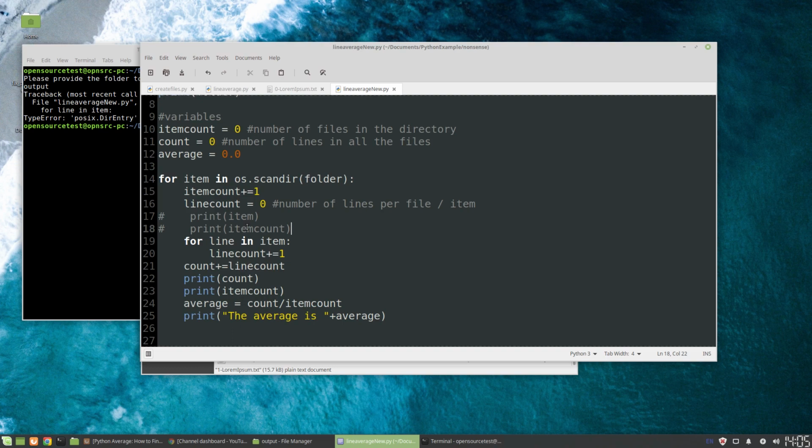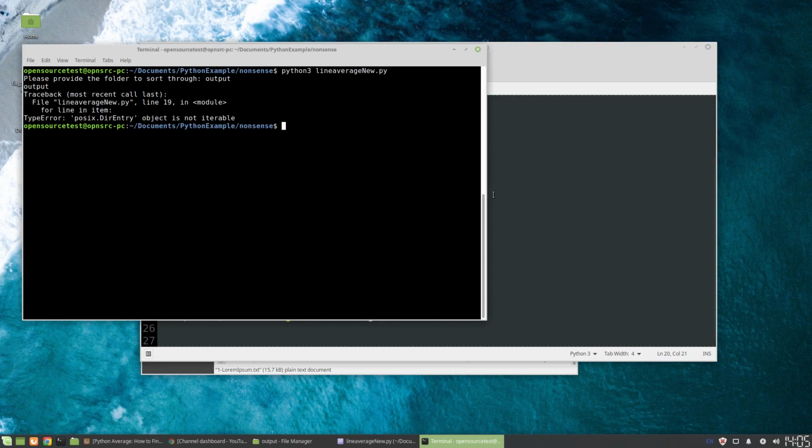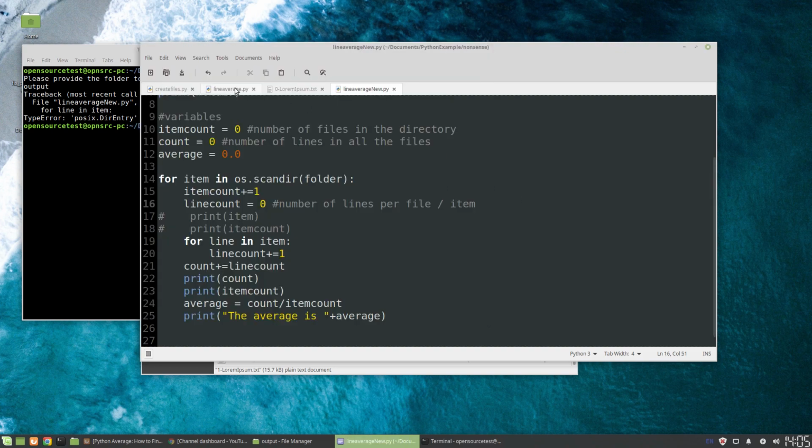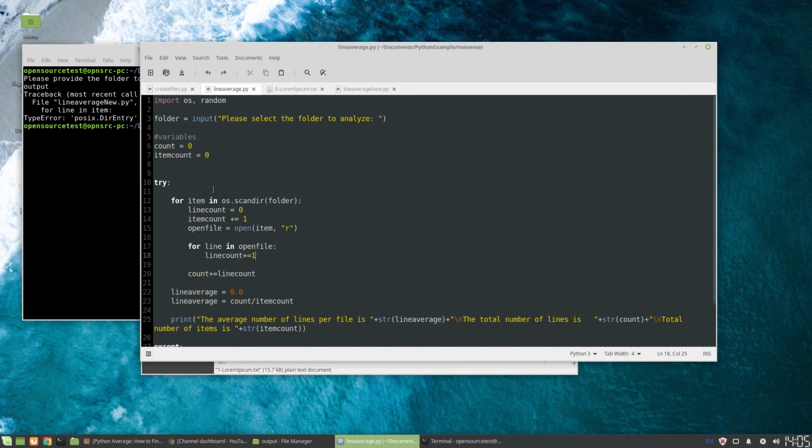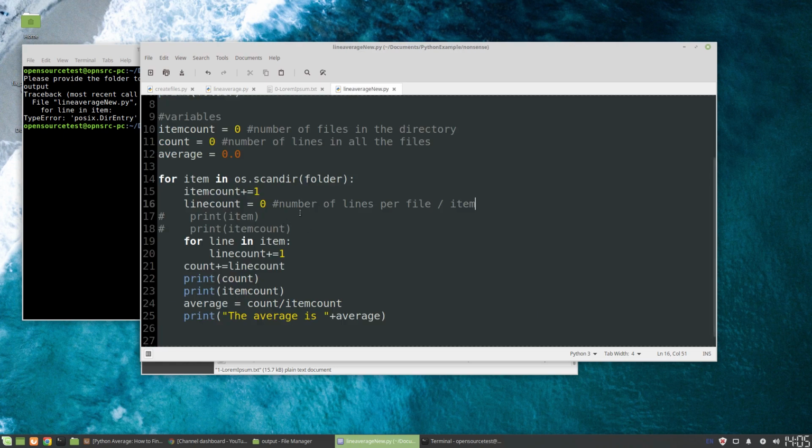For line in item, line count plus equals 1. Why is it not iterable? Let me check the code I created before. Okay. Yep, so what I did is I missed a step in opening the file, which is here. That's my mistake. Let's do that now.